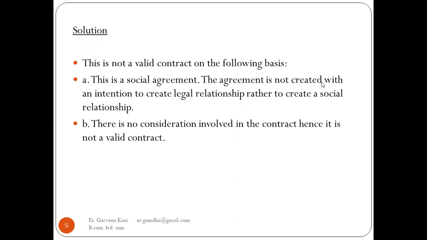The agreement is not created with the intention to create a legal relationship, but rather to create a social relationship. So there was no business partnership going to happen, and no legal representations were going to happen, but it was becoming a social relationship. There is no consideration involved in the contract, hence it is not a valid contract. So there is no consideration, so we are not going to consider it a valid contract.